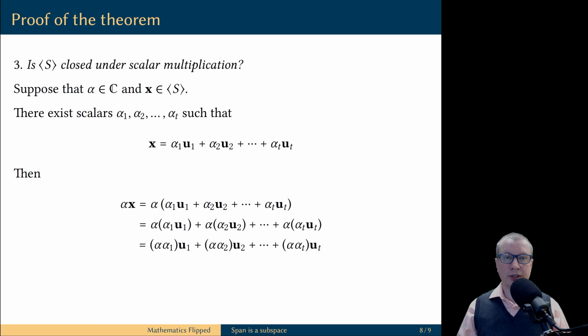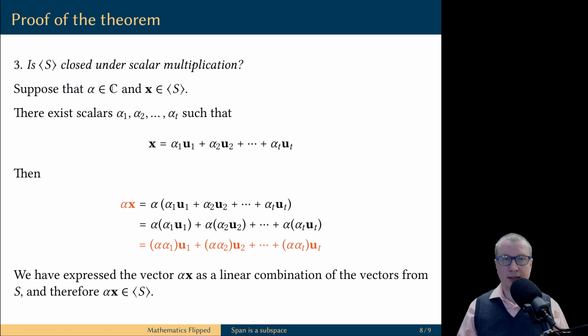Then we recall the associative property for scalar multiplication, and this computation shows that the scalar multiple of the vector x by the scalar alpha is a linear combination of the vectors from S. Therefore, this vector is in the span.